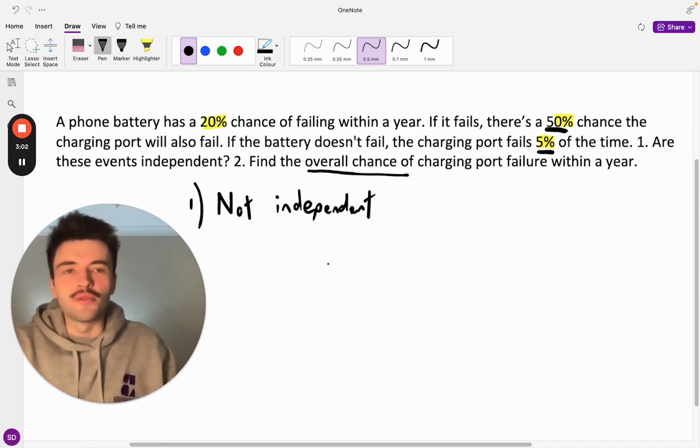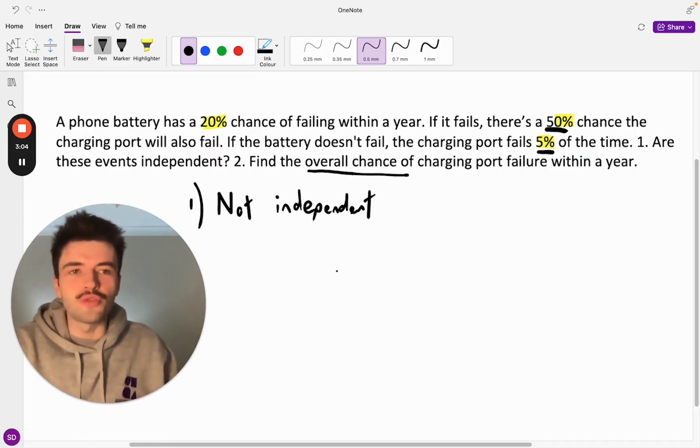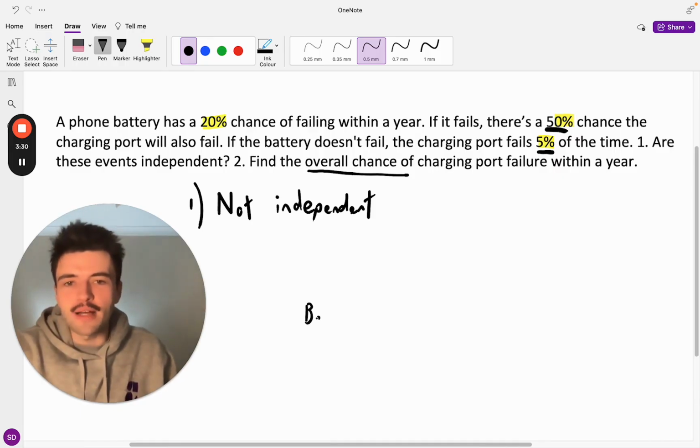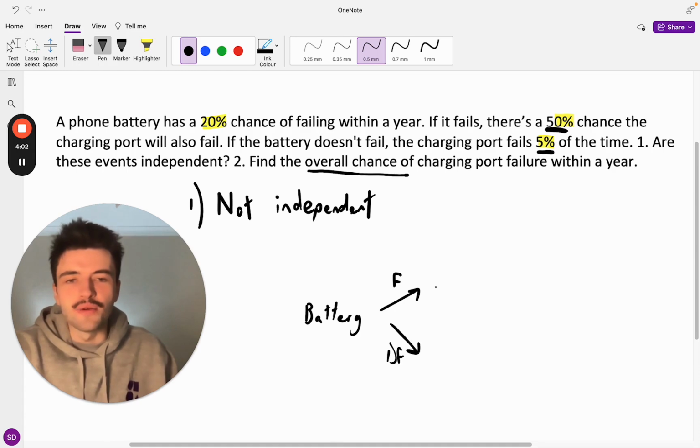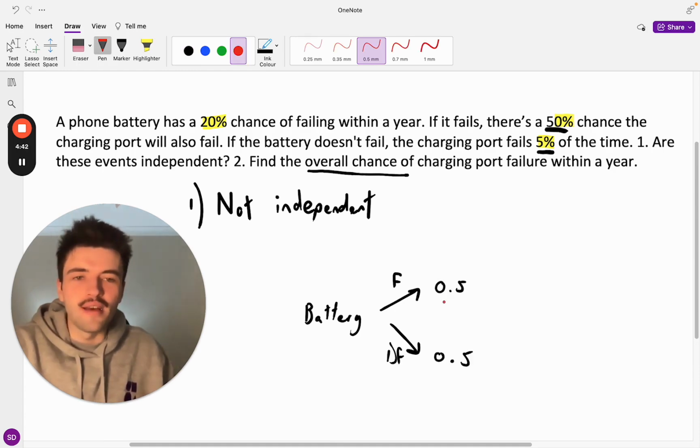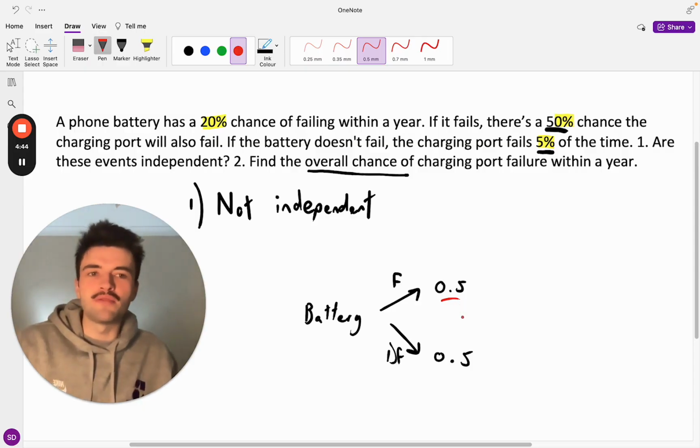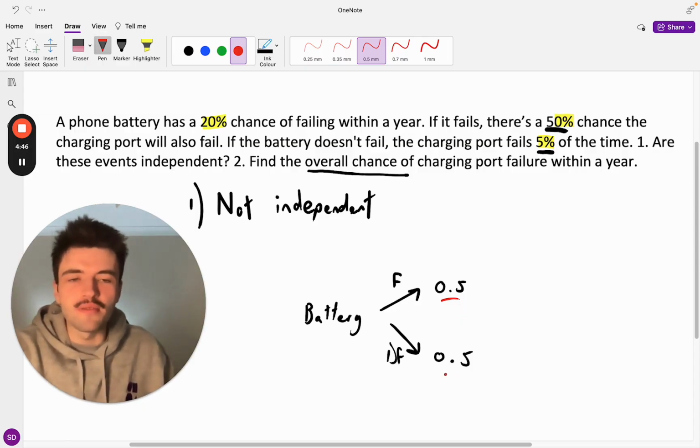And so now we're going to move on and find the overall chance of charging port failure within a year. So in order to do this, I'm just going to draw a quick tree to illustrate the different chances involved here. I'm just going to start off by putting battery here at the beginning. I'm going to put an F for fail here, and then DF for doesn't fail. And so if the battery fails, we have 0.2 here, because it happens 20% of the time. And then if it doesn't fail, we have 0.8 down here.